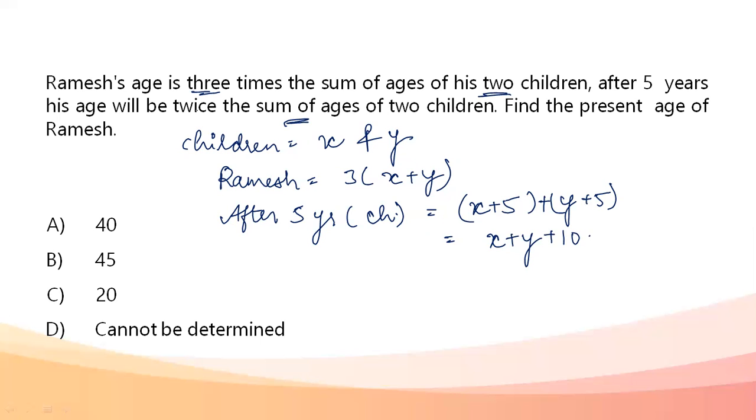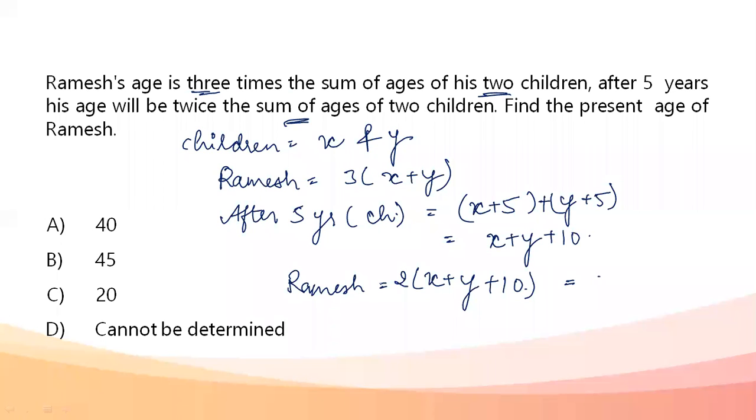And it is given to me that the father's age is twice the sum of the age of children. So the age of Ramesh after 5 years becomes 2 into x plus y plus 10. Okay, this becomes 2x plus 2y plus 20. This is how it will come out to be. Now, next thing, it is given to me that after 5 years, his age will be twice the sum of age of his children. Find the present age of Ramesh. We need to find what his present age is.